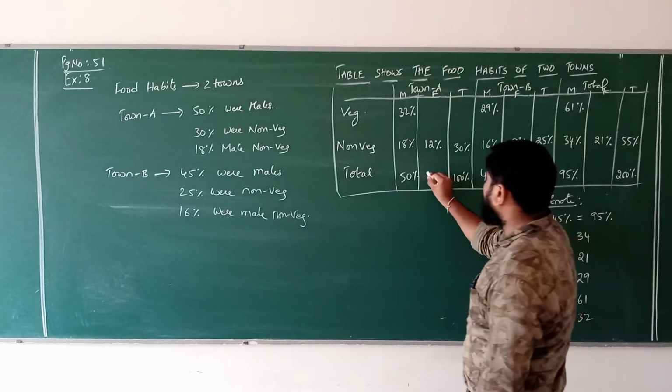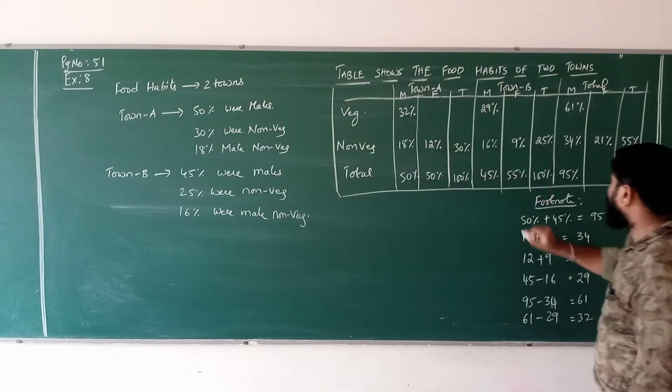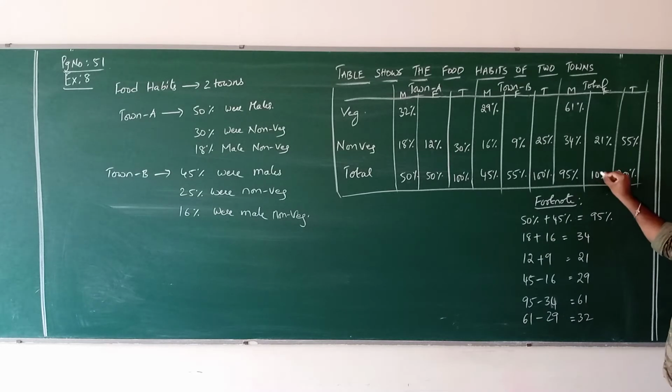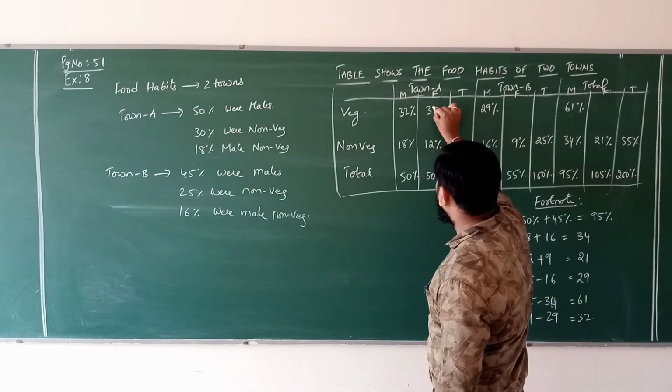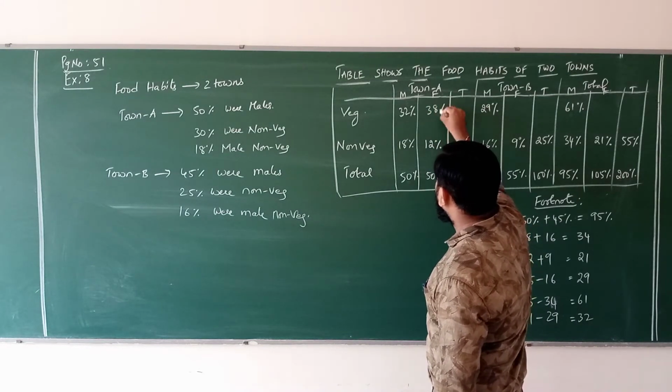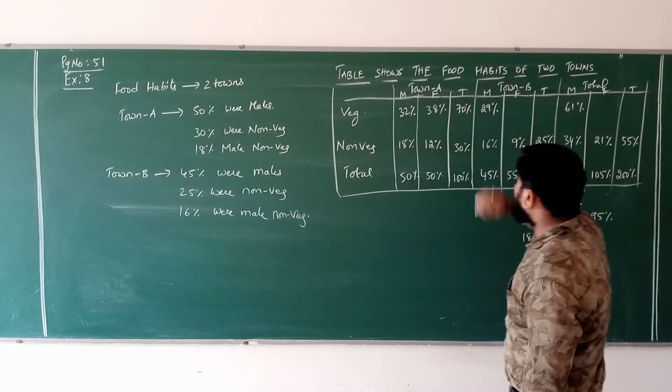Now here the balance 50%, 55%, 105%. Balance is now 50 minus 12, 38%, 38 plus 32, 70%.